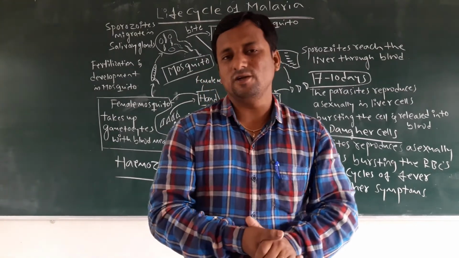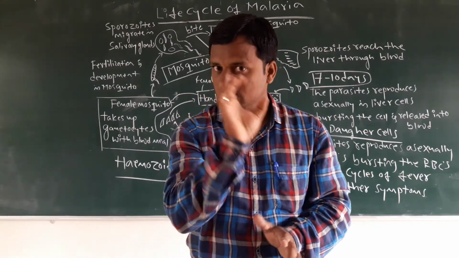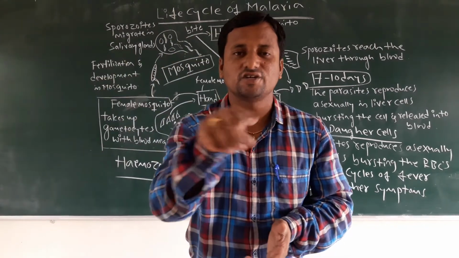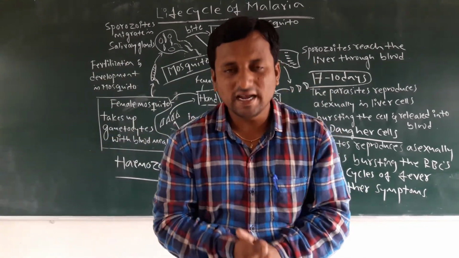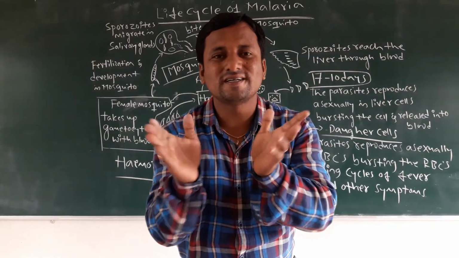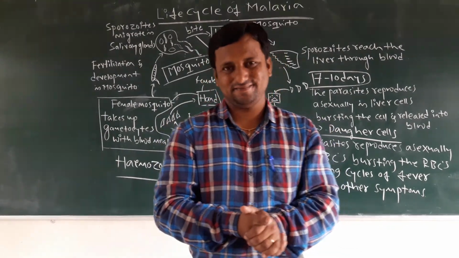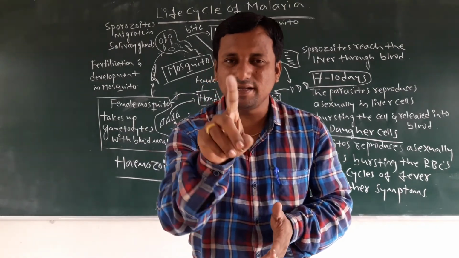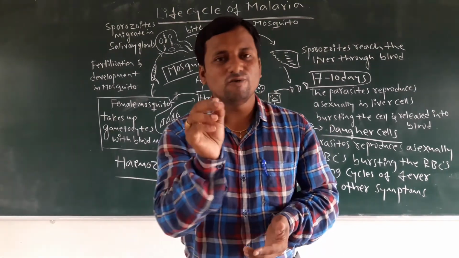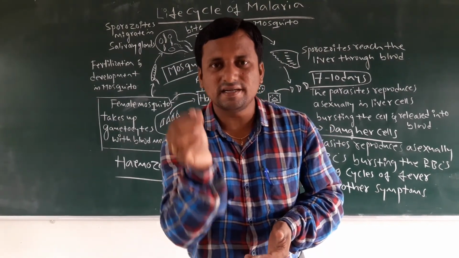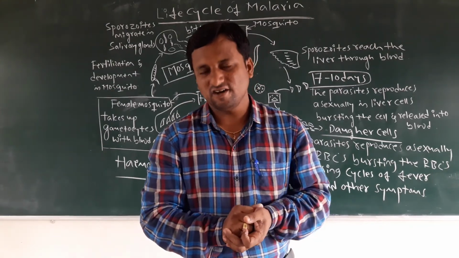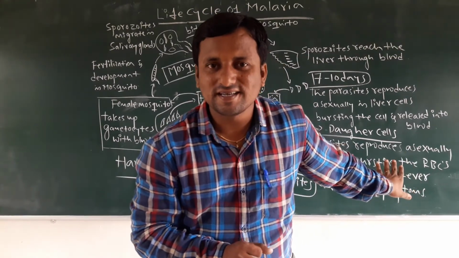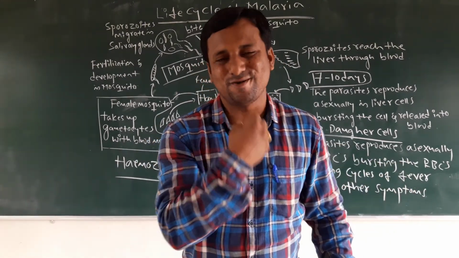Then the sexual cycle takes place in the mosquito. This is one important point: the malarial parasite's sexual cycle takes place in the mosquito, not in human beings. In the mosquito, these merozoites are converted into gametocytes, which again undergo reproduction. Gametocytes have two gametes, female gamete and male gamete. Due to odor receptor cells, the female mosquito immediately sucks the blood meal of the infected person. Then the parasites of the infected person enter into the mosquito's body.